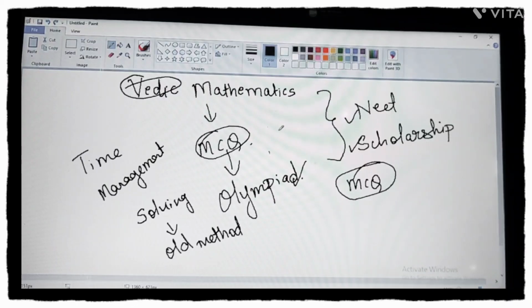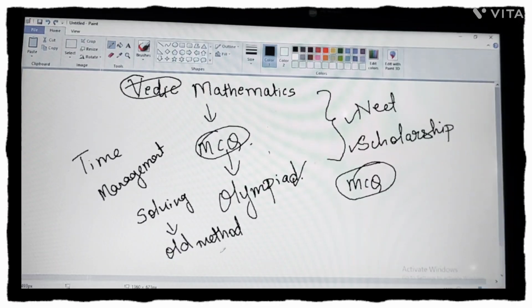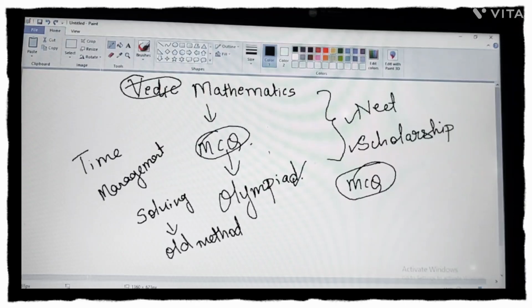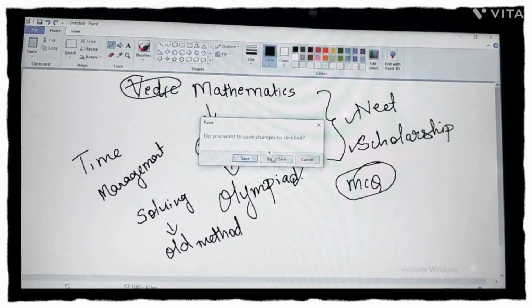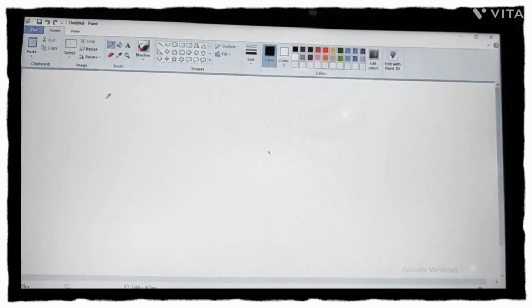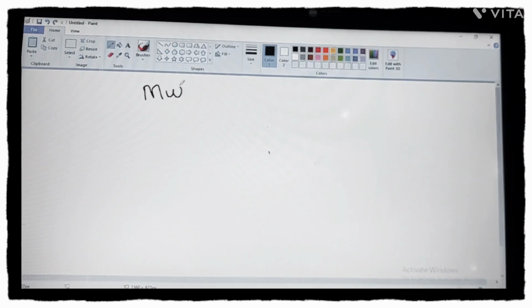Here I have told you the importance of Vedic mathematics, why we should learn it. It is useful for quick calculations also, for mental maths also. So let us start with the first chapter of Vedic mathematics, which is multiplication.